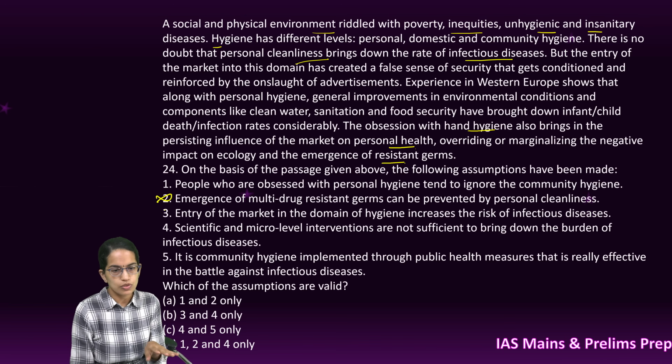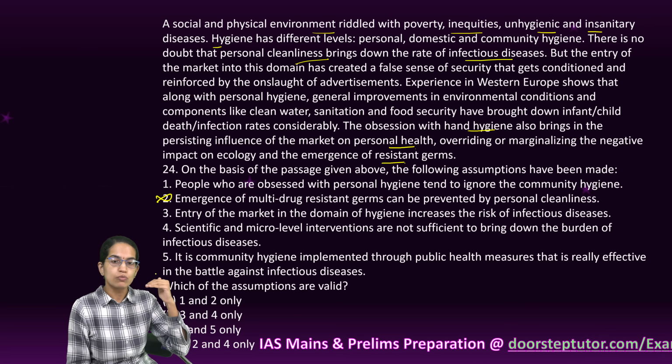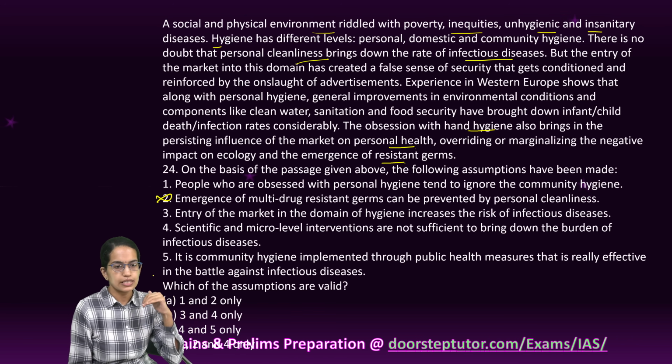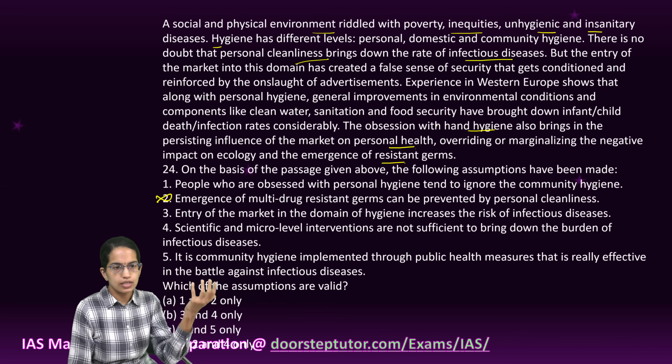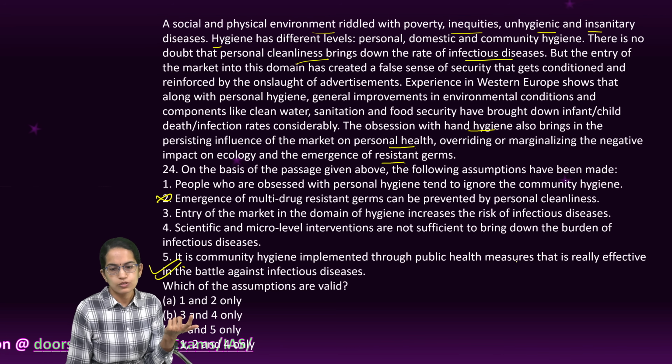So the second choice, which says emergence of disease can be prevented by personal hygiene, is totally flawed. So this becomes wrong. Now what could be the correct option here? It says that we have to move up from the personal hygiene and think about the system as a whole, and therefore community hygiene implemented through public health measures is effective in battling infectious diseases.